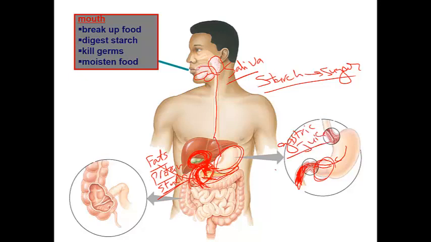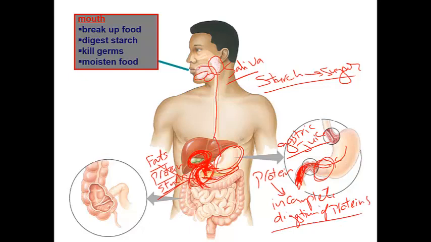The gastric juice digests the protein into, as we said, incomplete digestion of proteins. So it's called partial digestion of protein. Then the food passes to the first part of the small intestine, which is called the duodenum.